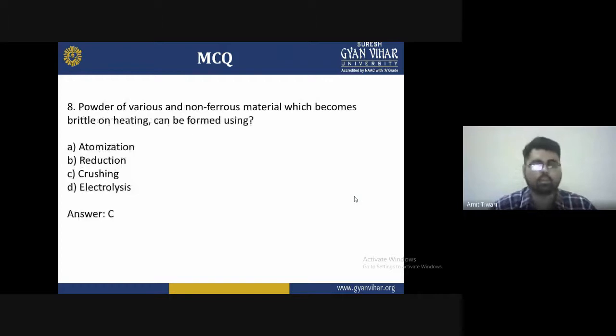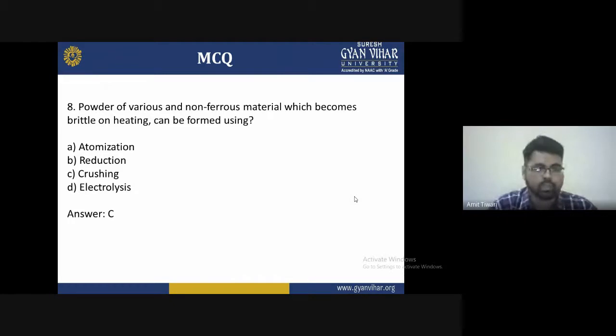Eighth: powder of various non-ferrous metals which become brittle on heating can be formed using. The options are atomization, reduction, crushing, and electrolysis. The answer is C.